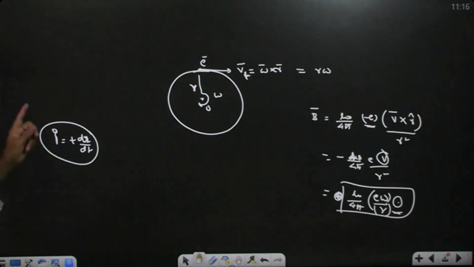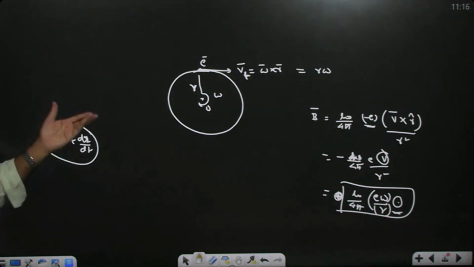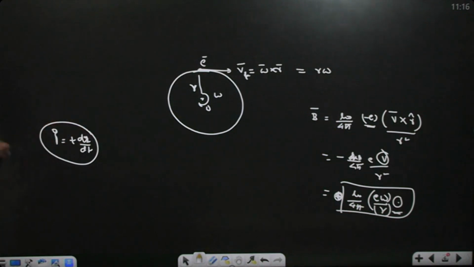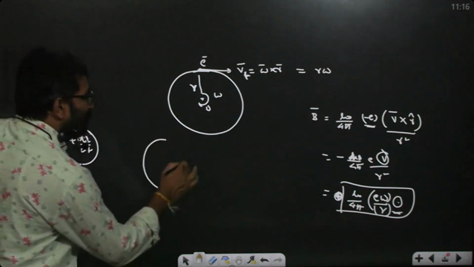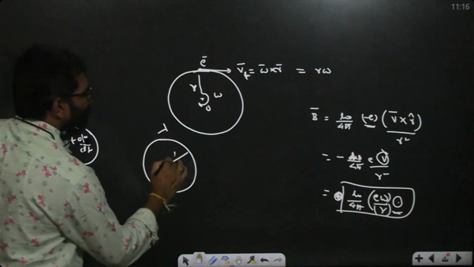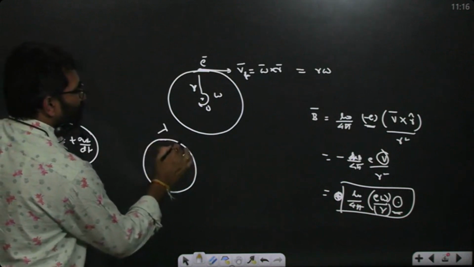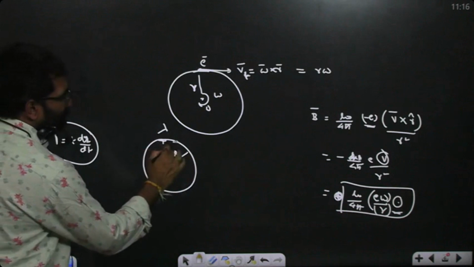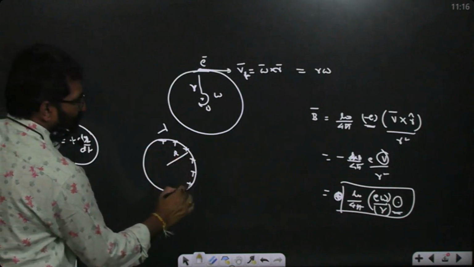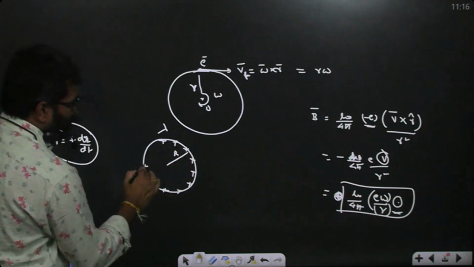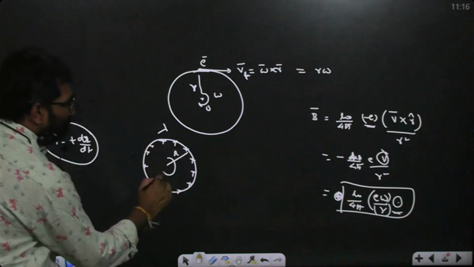Now replace electron with some charge Q. Now you take a uniformly charged ring, lambda is given, radius is R. Uniformly charged means plus Q total charge. This uniformly charged non-conducting ring is rotating with some constant angular velocity.